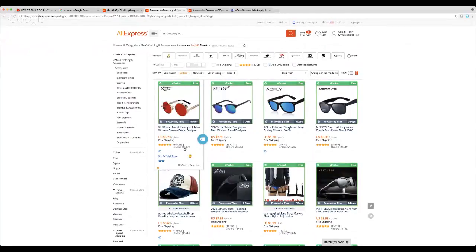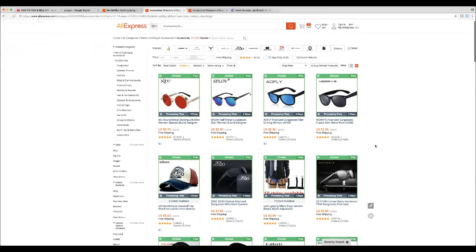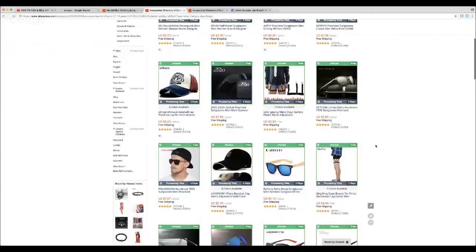Let's say you were selling these sunglasses even for $14.99, what would be the math on something like that? So $14.99 for those sunglasses and 45,000 orders. And this is just from one vendor, so there could be tons of vendors selling the exact same product. You could have made upwards of over 600 grand in total revenue just selling a product like this. And you're seeing what kind of volume is being sold when you go by the best selling products on AliExpress.